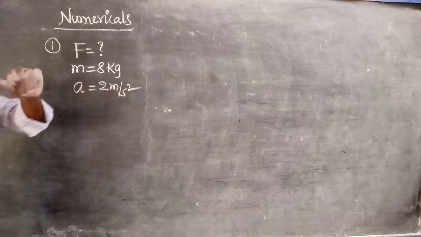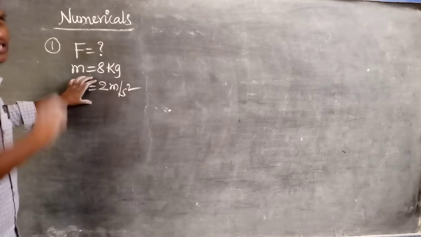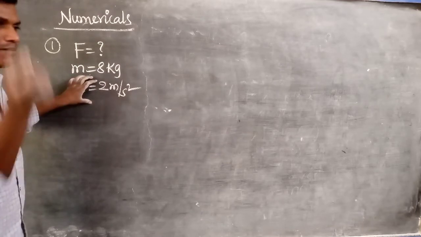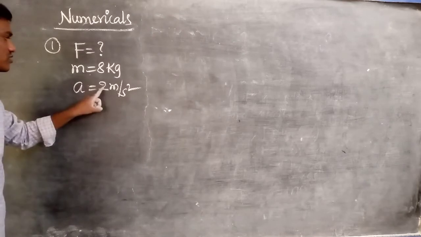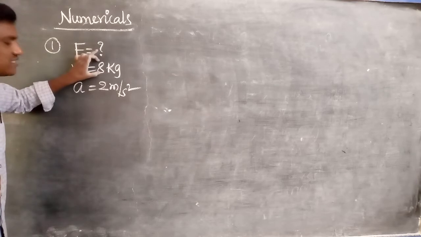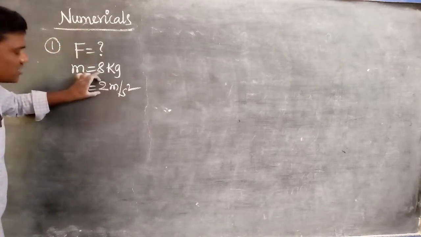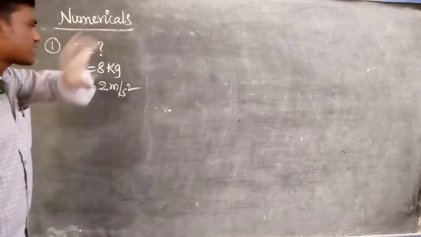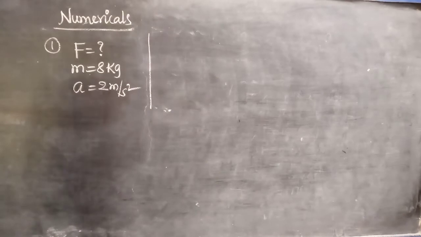Acceleration is nothing but the change in velocity. Initially the body is moving with a certain velocity, and some external force acts on that body, so its velocity changes, by 2 meters per second square. So on an 8 kg mass, how much force is applied to produce an acceleration of 2 meters per second square? That is the meaning of the statement.